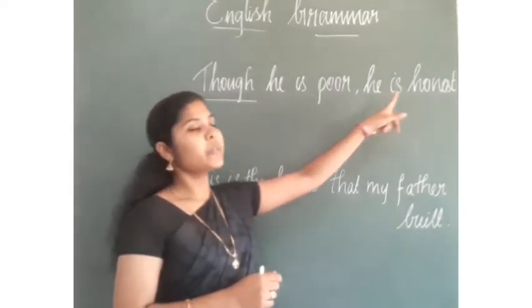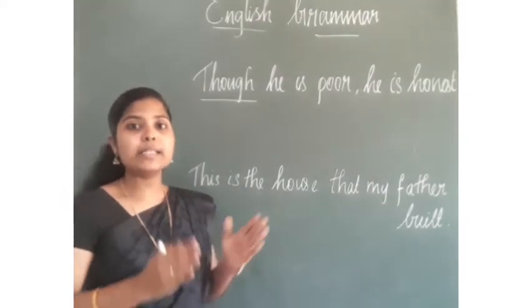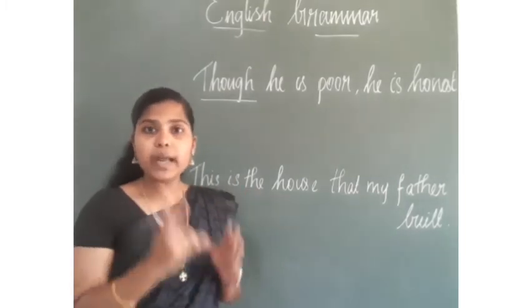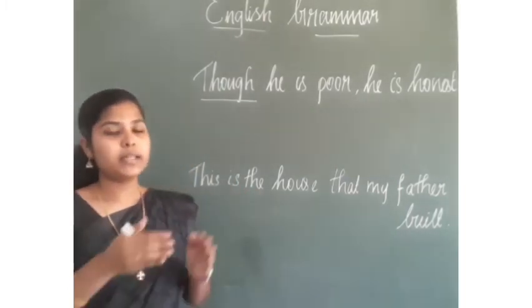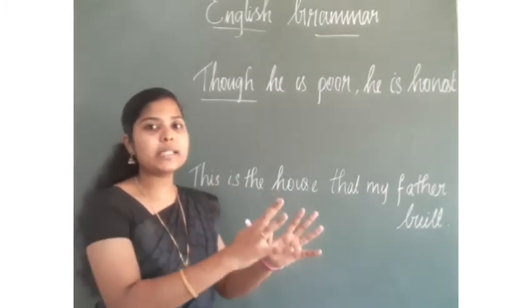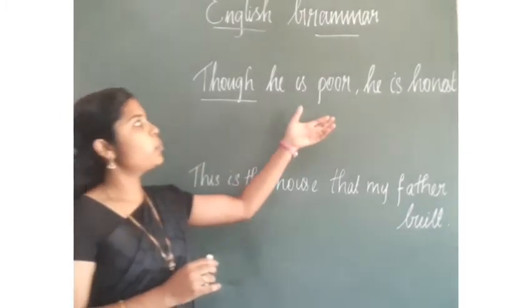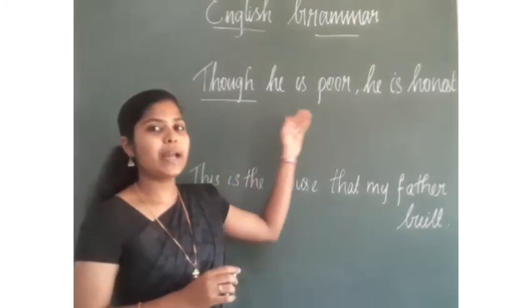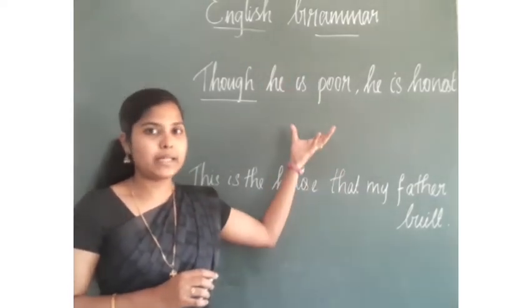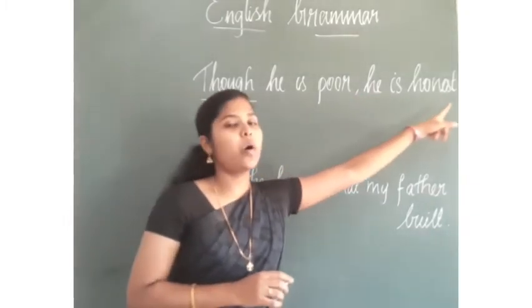Though he is poor, he is honest. Already I told you that clause has a subject and a predicate. And a main clause stands on its own. The subordinate clause needs support. Subordinate clause always depends on the main clause. Now, though he is poor. This phrase is in the air, right? Though he is poor. Is it a complete sentence? No.